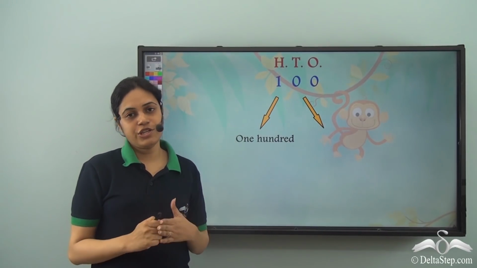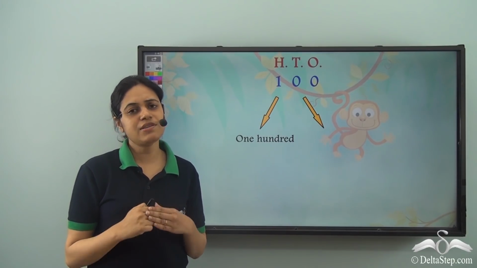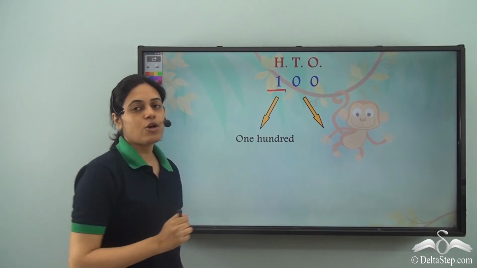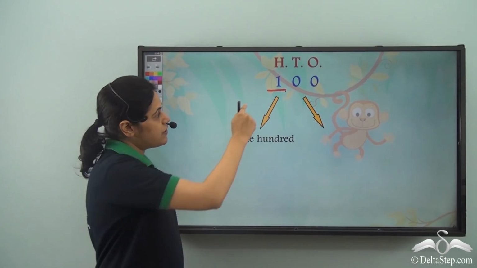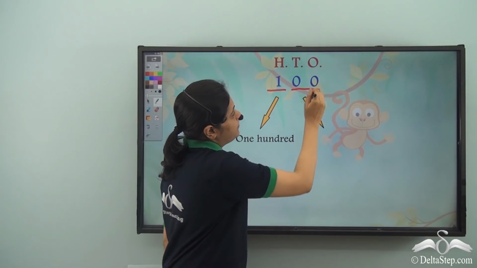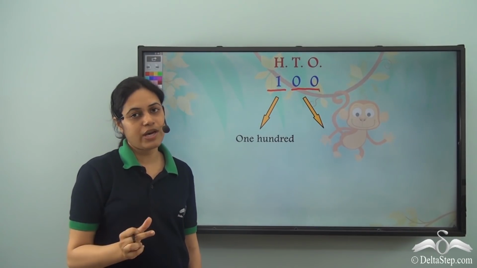For all the 3-digit numbers, there is a trick for writing the number name. It is a very simple trick. So the number name consists of 2 parts. First is the hundreds digit and second is the tens and ones digit taken together.